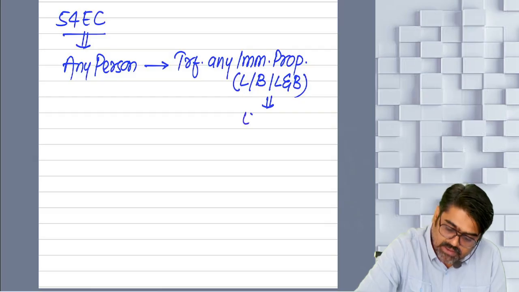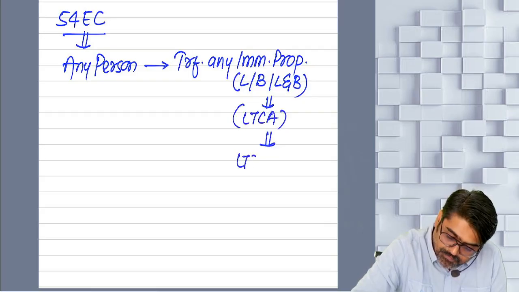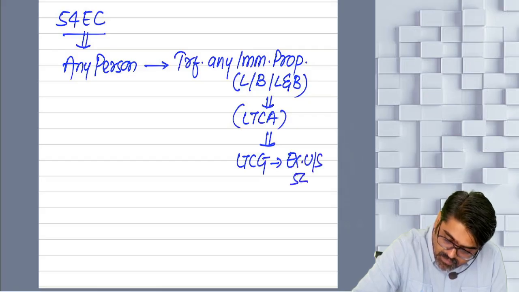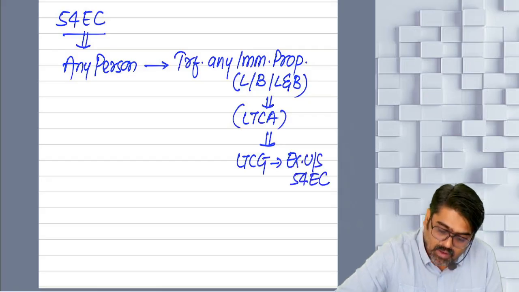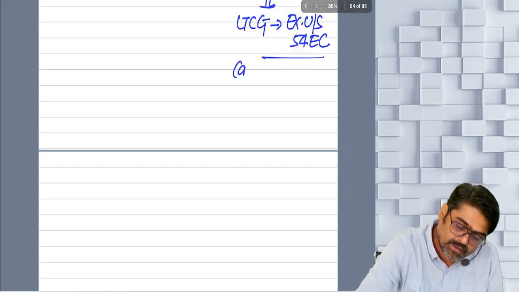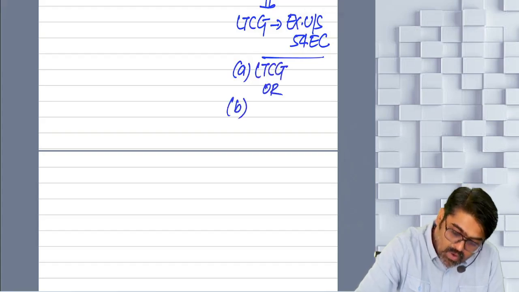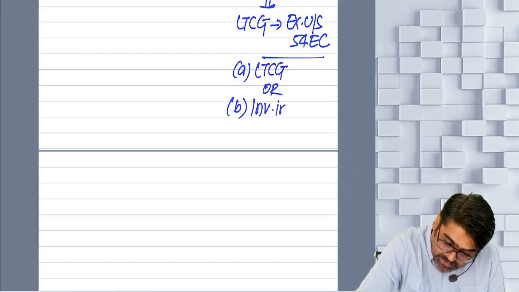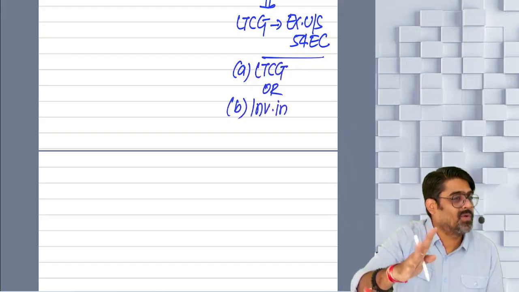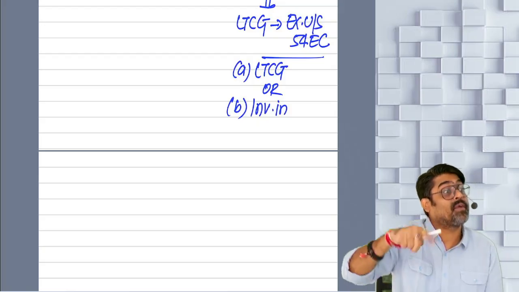And that immovable property is transferred as what? Long-term capital asset. And that will result into what? Long-term capital gain. And that long-term capital gain can be exempted under section 54EC. Now how much exemption can be taken? A, amount of your long-term capital gain, or B, investment in another immovable property? No. Now you have to invest the long-term gain of immovable property in notified bonds.